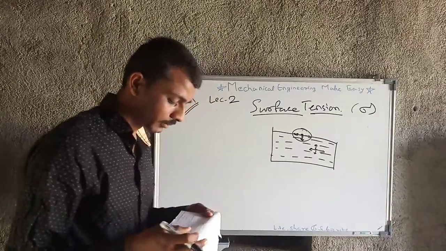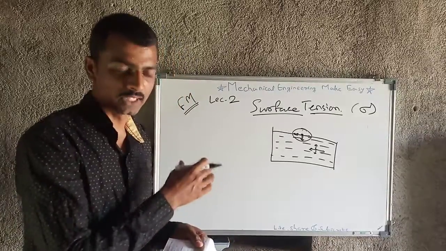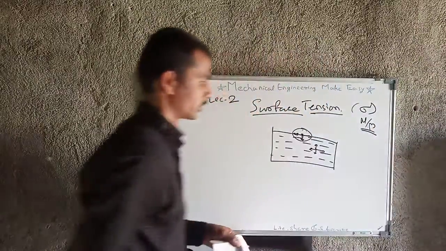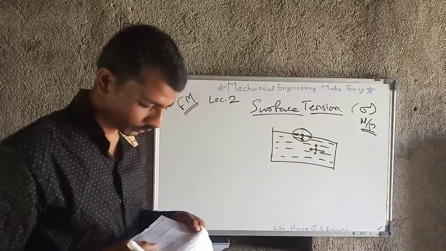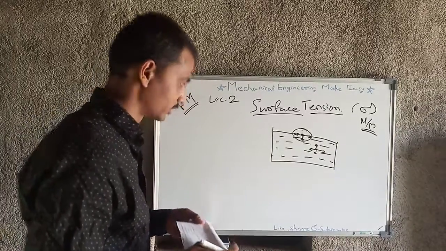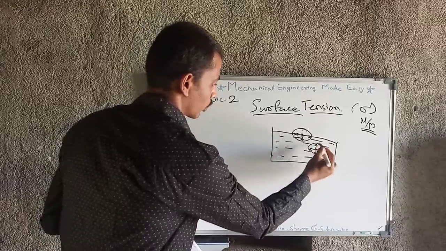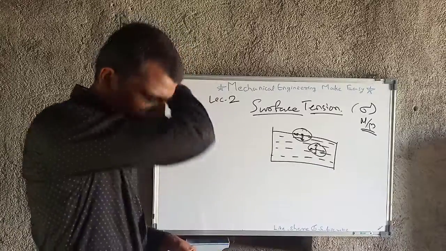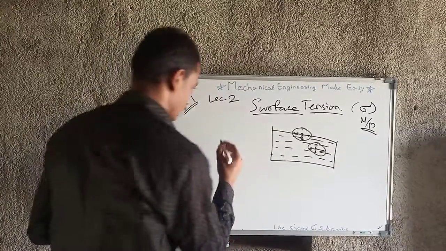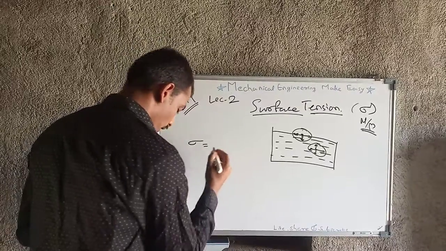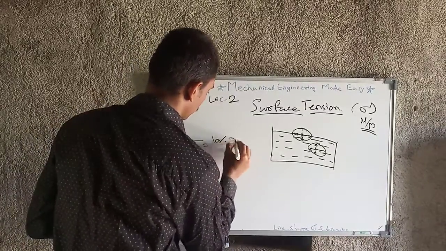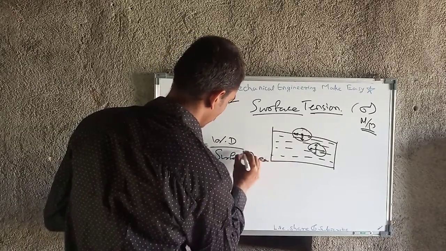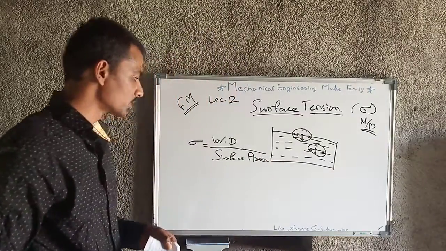The property by which the fluid is able to resist tensile stress is the proper definition of surface tension, and the unit is Newton per meter. As I said, because of the cohesion between the molecules, surface tension occurs. And the formula is sigma equal to work done upon surface area. This is the formula of surface tension.